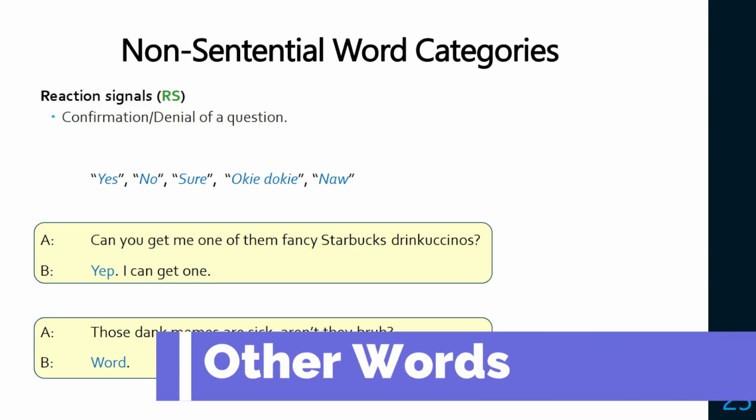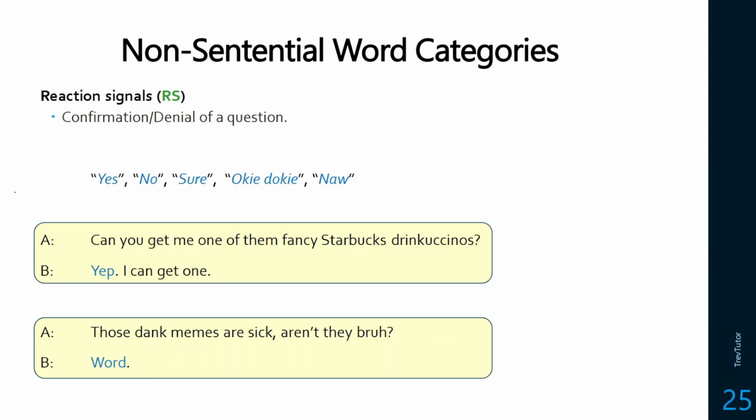We have a few word categories to clean up that we haven't talked about yet because these are words that don't usually appear within the structure of the sentence. They don't carry grammatical meaning, they carry some conversational meaning. The first one is a reaction signal, or RS, and this is just a response, like a yes or no response. So yes, no, sure, okie dokie, nah, things like that. Can you get me one of them fancy Starbucks drinkachinos? Yep, I can get one. Yep, reaction signal. Those dank memes are sick, aren't they, bruh? Word, bet. I guess that's what we'd say now. We'd say bet, we wouldn't say word anymore. So this is an example of a reaction signal.